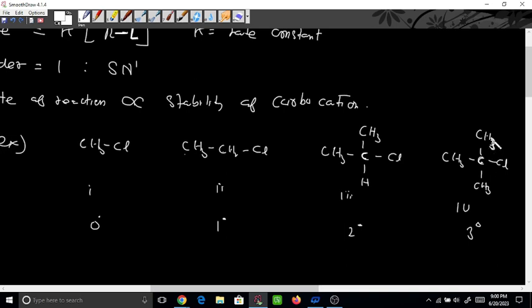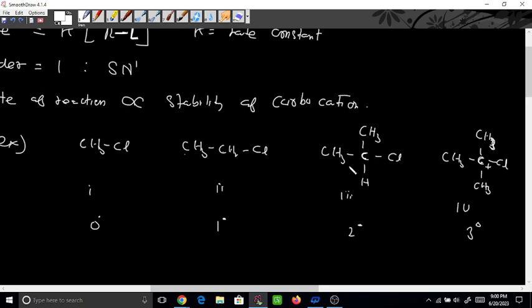Remember this fact: here there are a total of 9 hydrogens, 3 from each methyl, donating electrons to this carbocation, so it is more stable. But here only 6 hydrogens are donating. The directly attached one does not donate; we have to consider the alpha part. This is the alpha carbon and these are the alpha hydrogens.